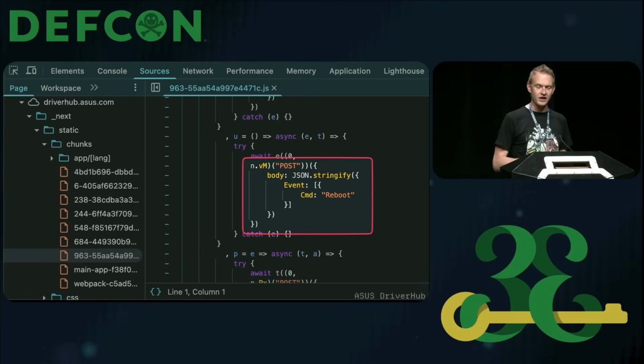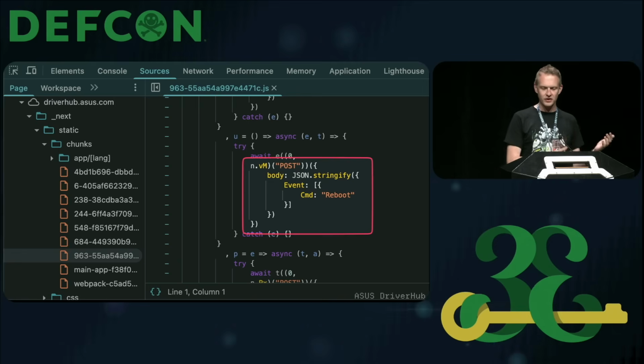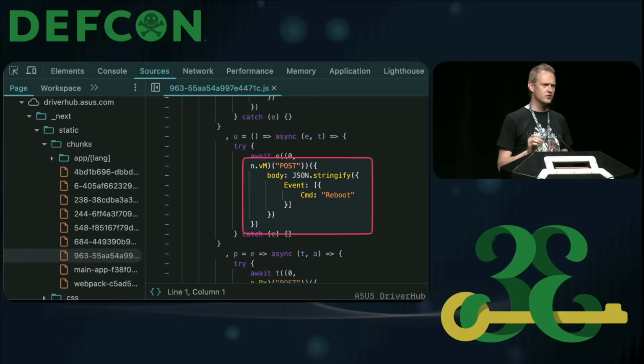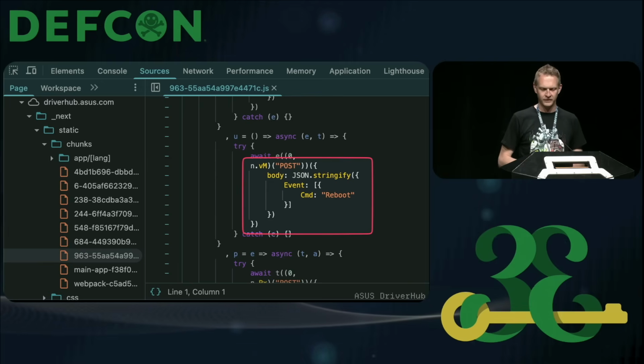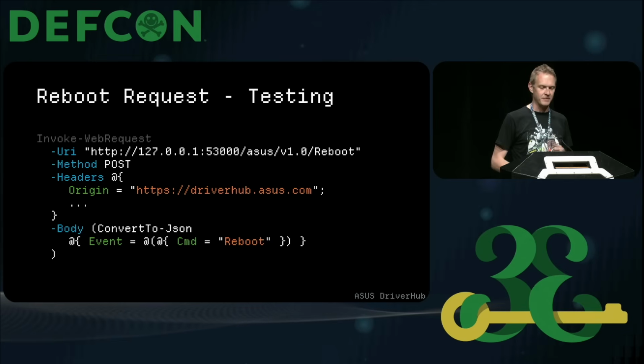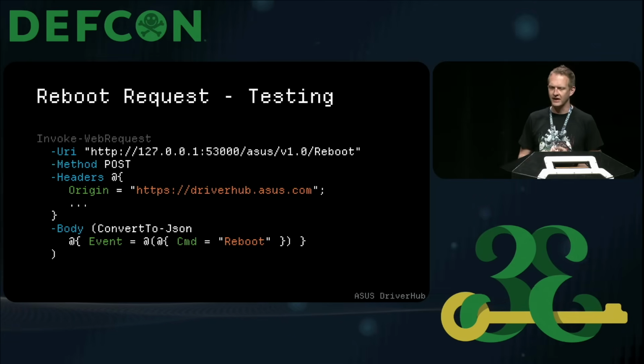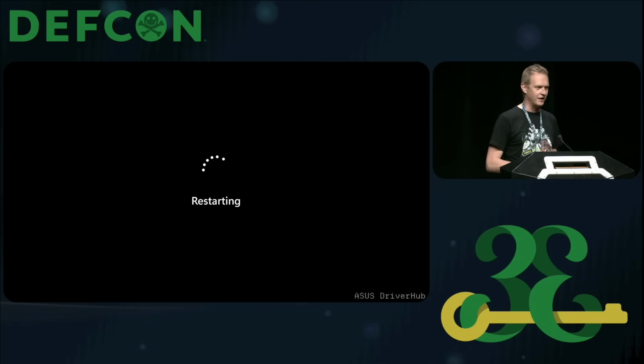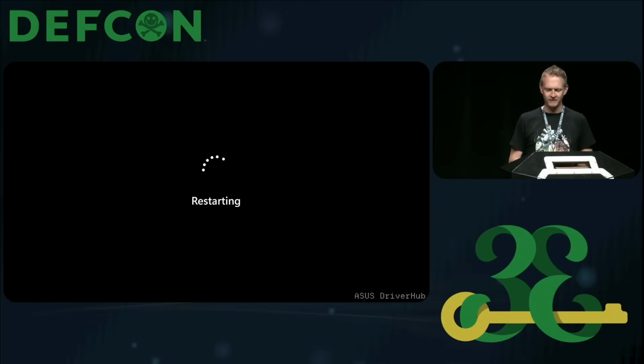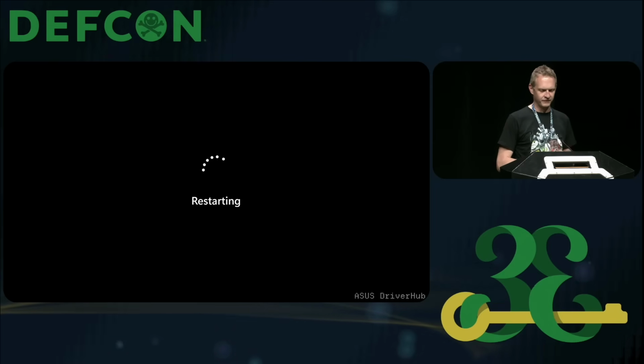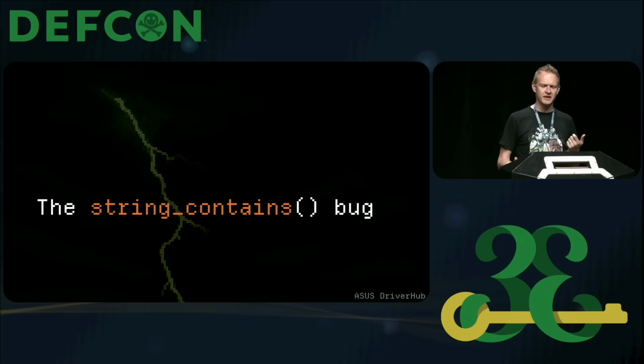In this case over here, between this minified mess, as you would expect, you finally find a POST request that gives you an idea of what the structure looks like for that web server. If I take that knowledge and update my small test harness, it would look something like this. And I'm finally at a place where I can also reboot my computer. Totally unnecessary, but this is a good harness for me to play with. Cool. With understanding that, let's move on into the first bug.